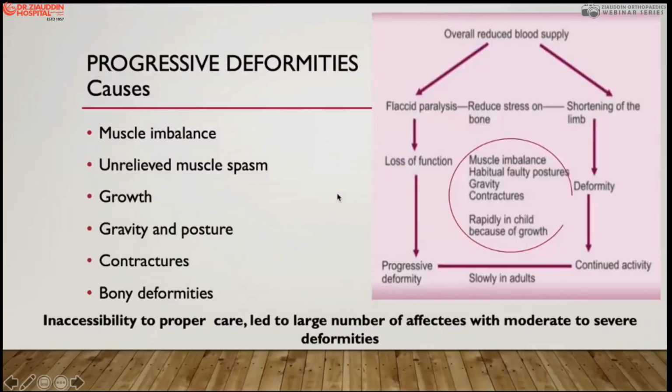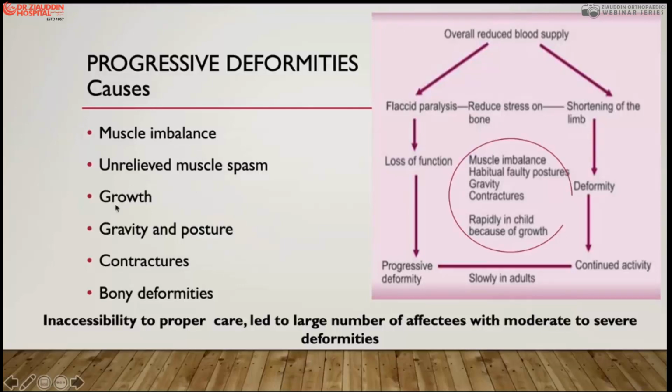Then deformity may become progressive. How does this become progressive? It is explained from this chart. There is usually a balance between the muscles. It can be disturbed because of the deformity and the spasm. If we do not take care of these two issues with braces and posture, this may lead to the development of contractures and deformities.